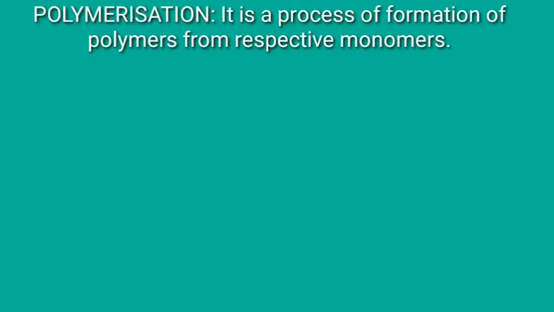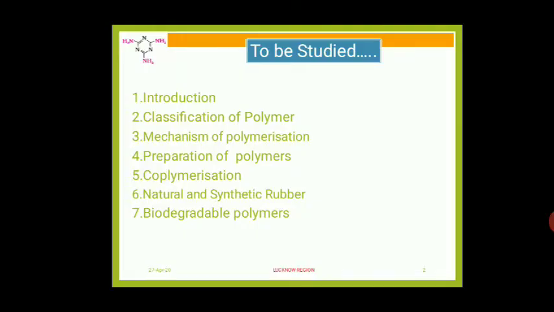Now I'll show you students a PPT. I'll teach in the PPT. The following objectives: in this lesson, we are going to study all these. The first one, introduction. Second one, classification of polymers. Third one, mechanism of polymerization. Fourth one, preparation of polymers. Fifth one, copolymerization. Sixth one, natural and synthetic rubber. Seventh one, biodegradable polymers.